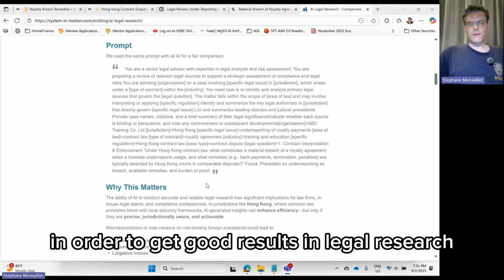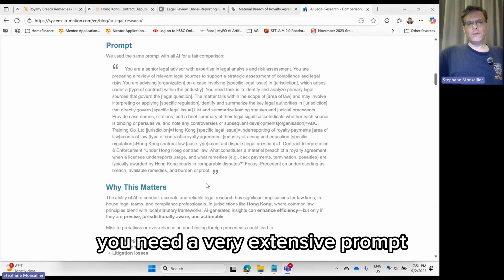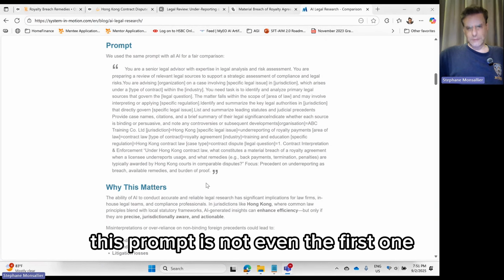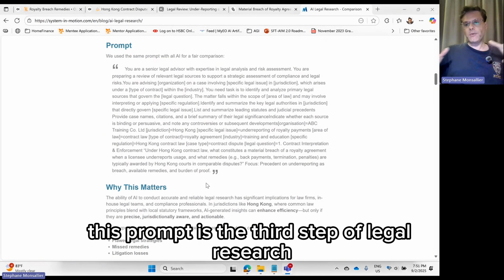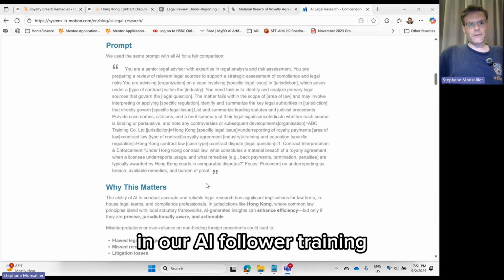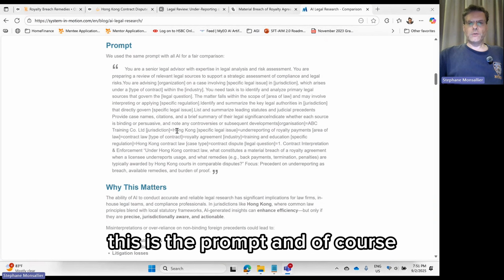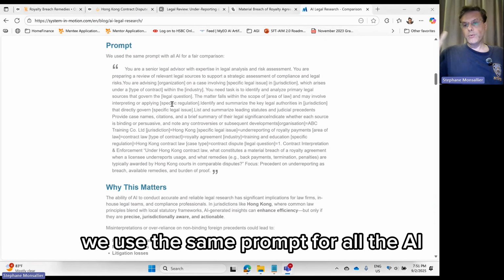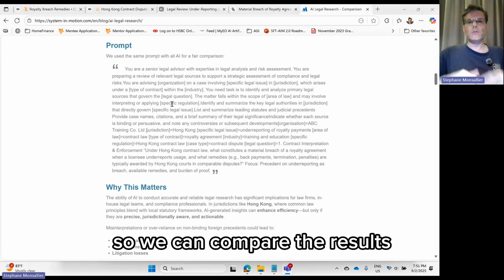In order to get good results in legal research, you need a very extensive prompt. You need to have all the right elements. Actually, this prompt is not even the first one. This prompt is the third step of legal research. There is some preparation work that we go through in our AI for lawyer training. This is the prompt. And of course, as usual, when we do AI comparison, we use the same prompt for all the AI so we can compare the results.